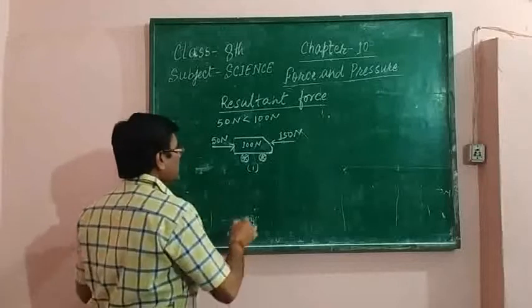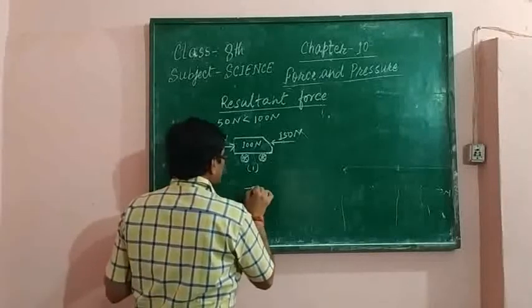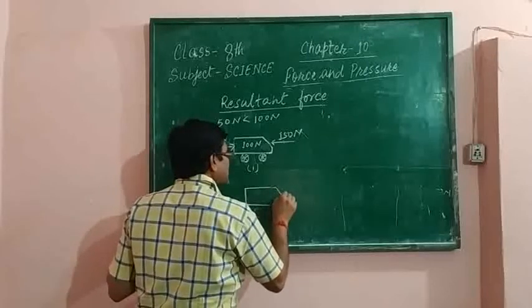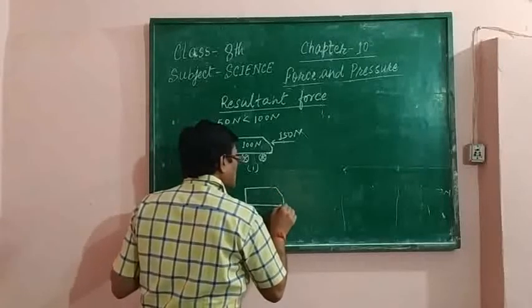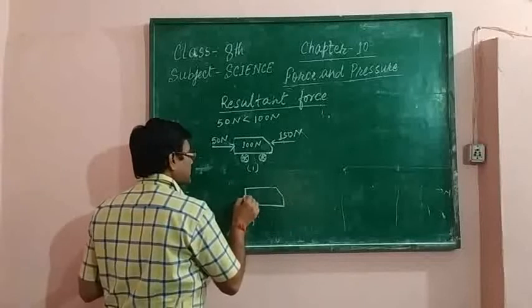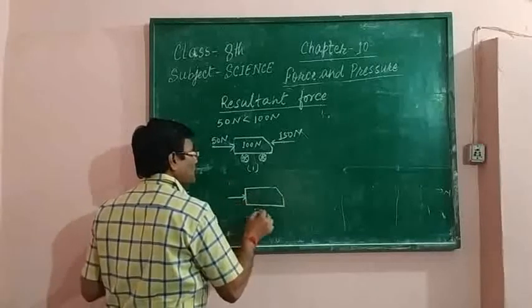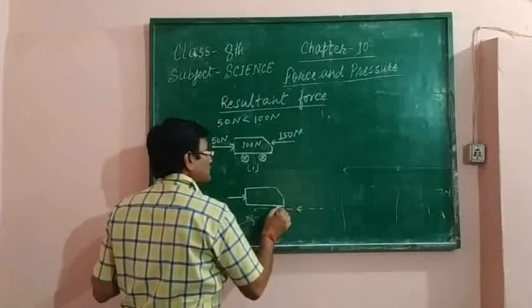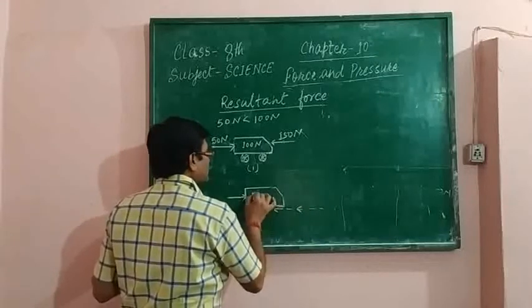It's clear the car will move to the side in which less force is applied. क्योंकि अब यह कार कहाँ जाएगी? पीछे की ओर आ जाएगी.